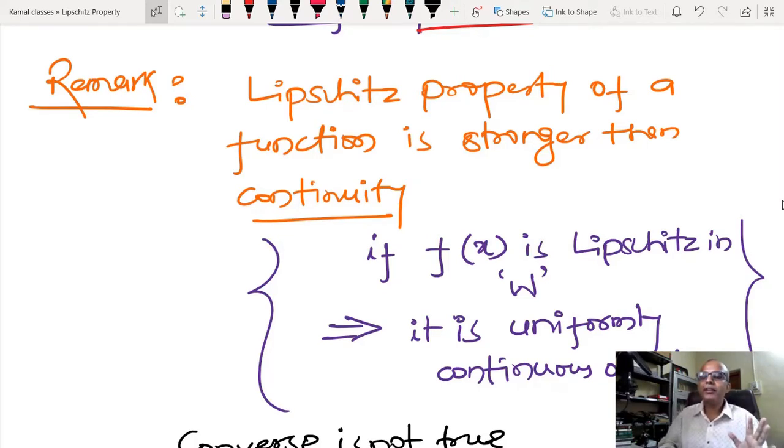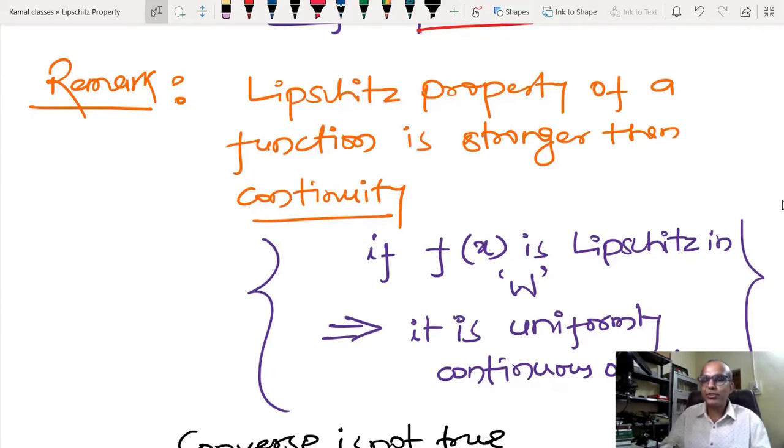What we found is that if some function f is differentiable, then differentiability is related to the Lipschitz constant. Differentiability is a stronger property than continuity. If something is differentiable, then obviously it is continuous. For that reason, the Lipschitz property also looks like a stronger property.